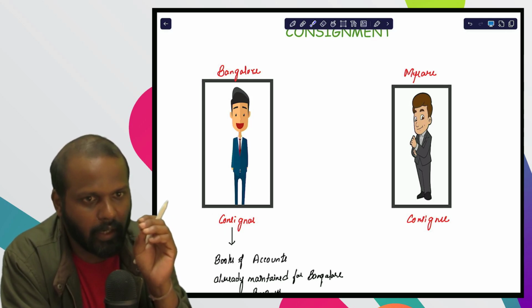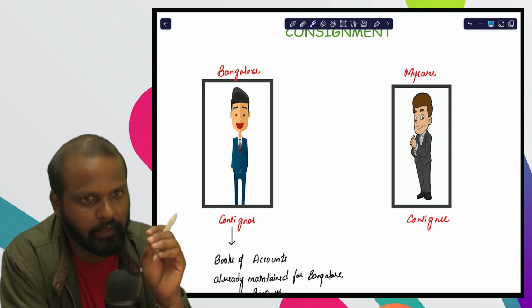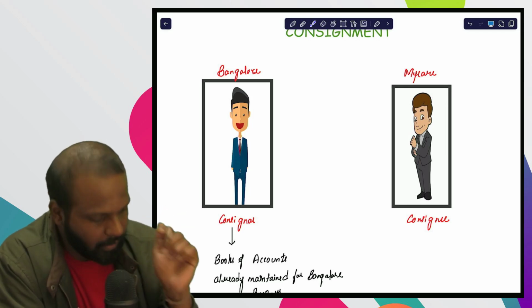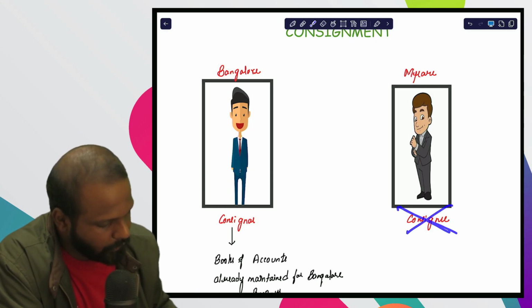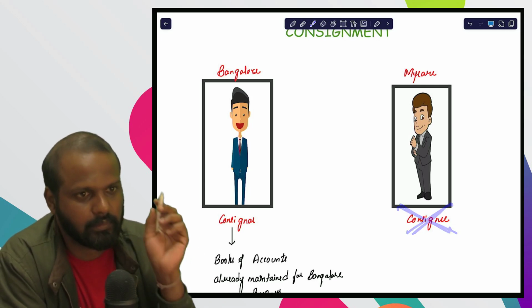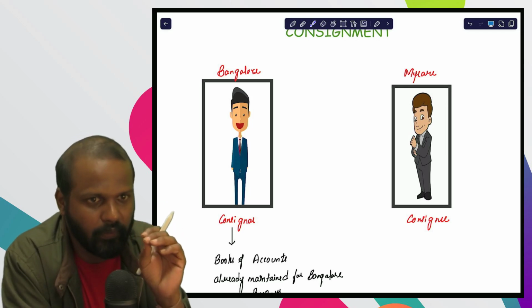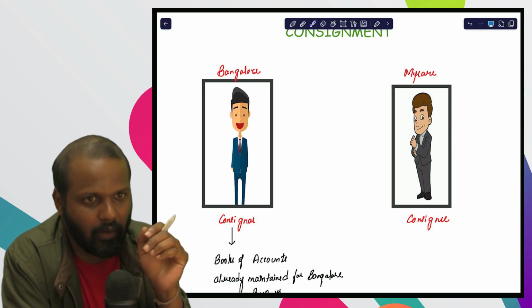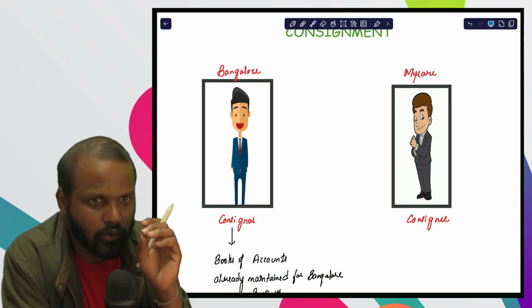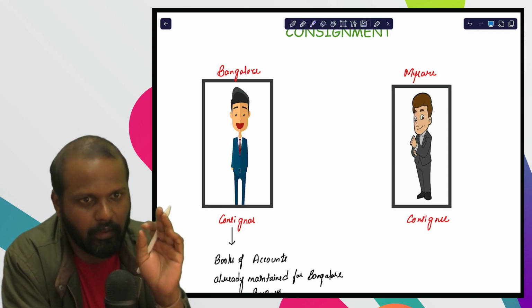The consignor has to record the transactions relating to consignment business. The consignee is not going to maintain any records of consignment business. Obviously, if any transaction the consignee has done on behalf of the consignor, those details he is going to maintain.